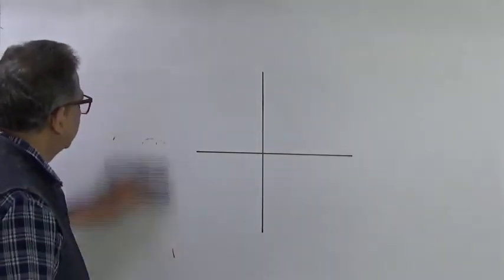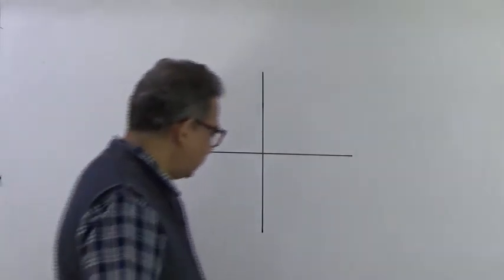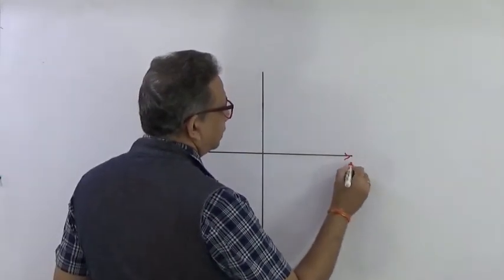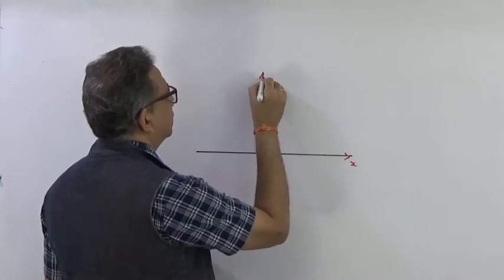So here we have a number line, we have your x and y axis. So we know that this is a typical x axis, this is a typical y axis.